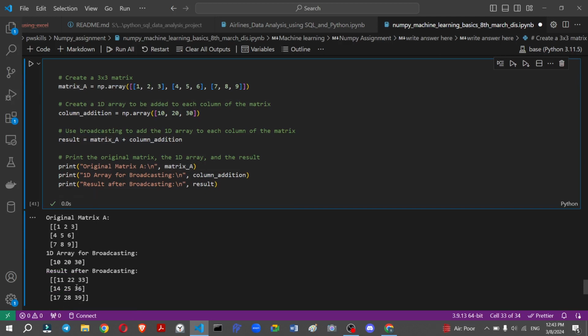Broadcasting is used when we do calculations in deep learning neural networks. At that time it's very useful. So I hope you understand. When we create y = mx + c and define the neural networks, we use the broadcasting concept without knowing it when we pass the weights with the bias.